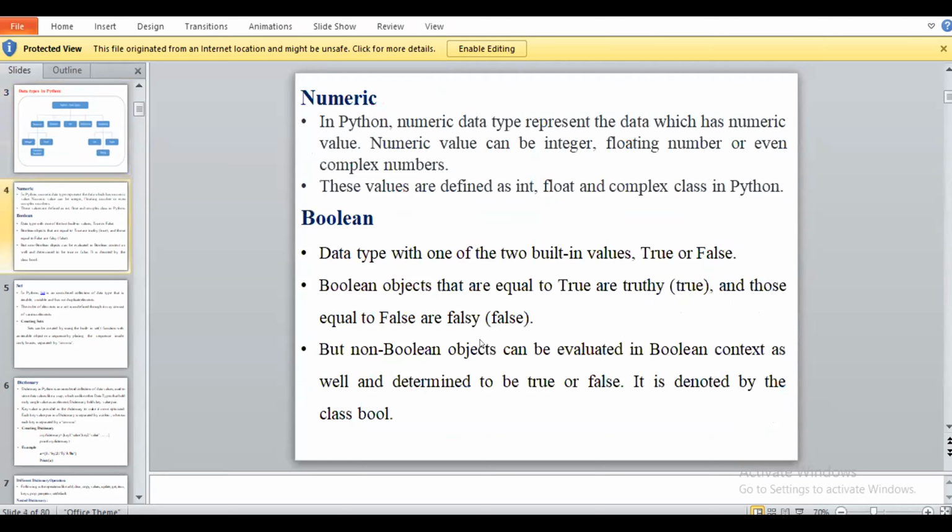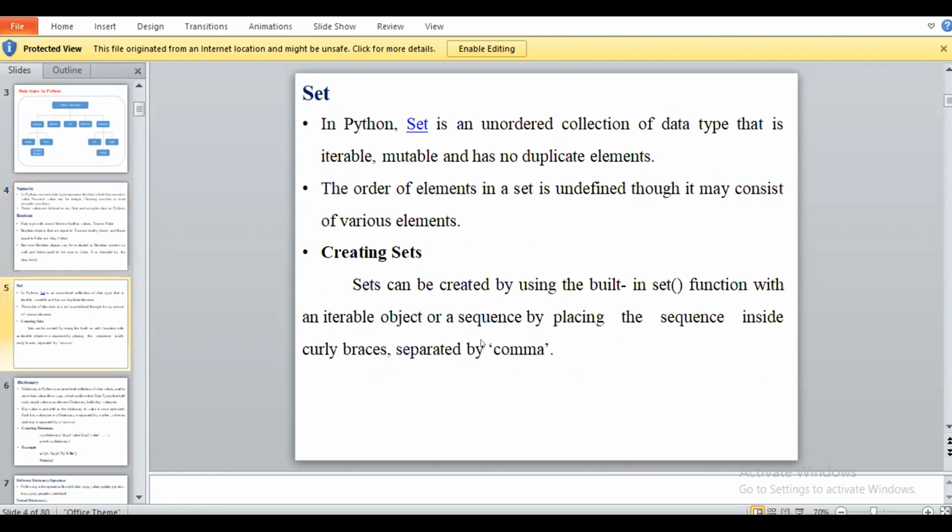That is, the next type is our Boolean data type. So what is the Boolean data type? Boolean data type is a built-in type. In that we have only two values: one is true and the other is false. Okay. If the object is equal to true, then we are, most of the time, finding conditions. Everyone knows that if the answer is true, it will print 1. If the answer is false, it will print 0. Like that. So a Boolean has only two values: one is true, the other is false.